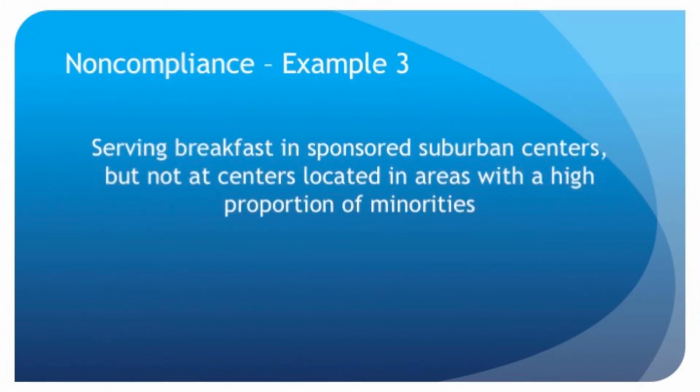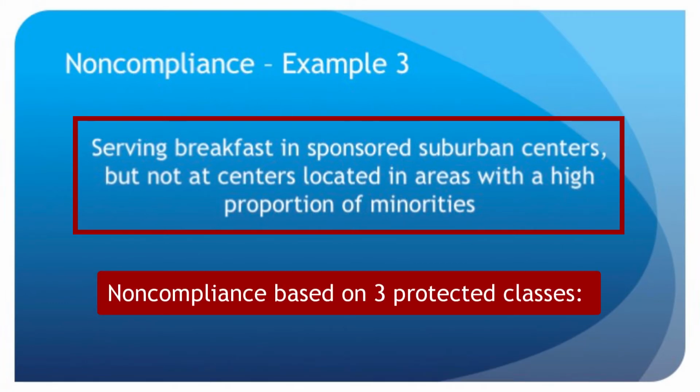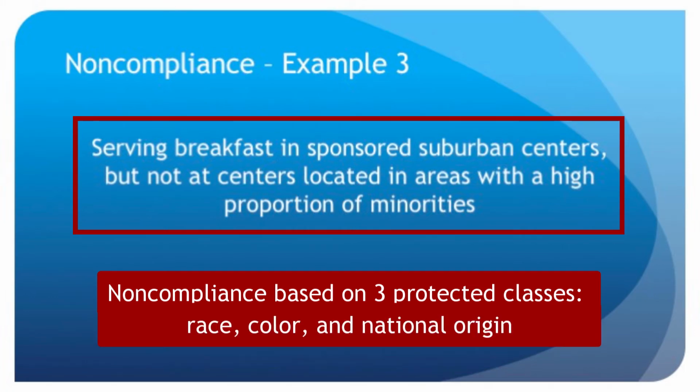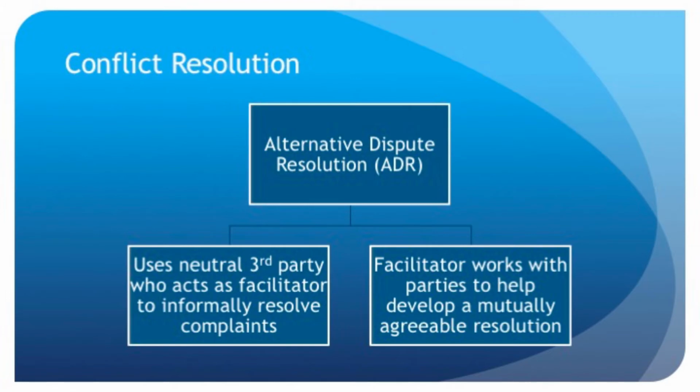The third example of noncompliance is serving breakfast in sponsored suburban centers, but not at centers located in areas with a high proportion of minorities. This is an example of noncompliance based on 3 protected classes: race, color, and national origin. Resolution could be to start serving breakfasts at all sites. The same meals are served at all sites unless modifications are needed for special diets or to avoid choking for younger children.